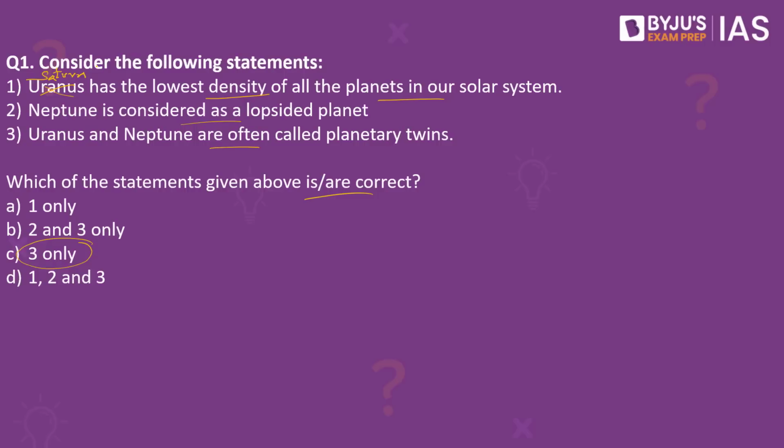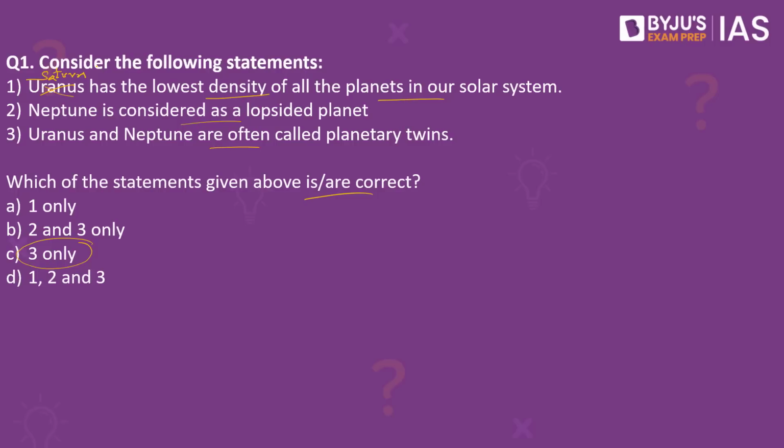It is made up of gas and is less dense than water. Since it is lighter than water, it can float on water. None of the other planets in our solar system can do this because they have a higher density than water. So remember, Saturn has the lowest density of all the planets, not Uranus. So the first statement is wrong.